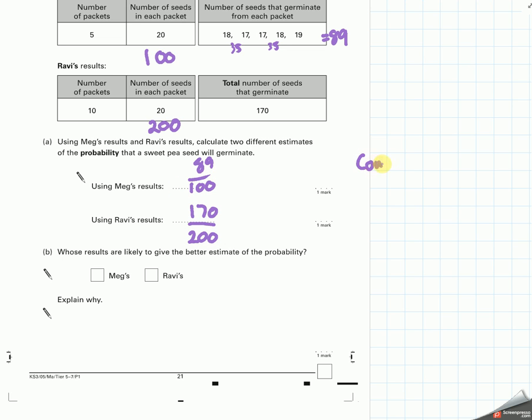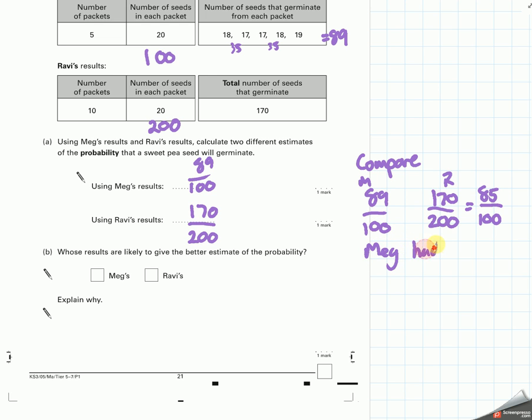So if we were asked to compare, Meg would have 89 out of 100, and Ravi is 170 out of 200, which simplifies down. In terms of 100, we want the same denominator as 85. So Meg had better results, or more plants grow. Okay. This question doesn't directly talk about that, so if you simplified this, it's unnecessary work and potentially could cost